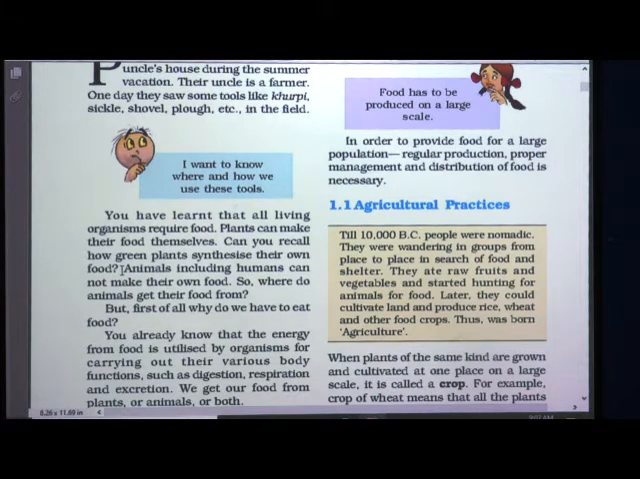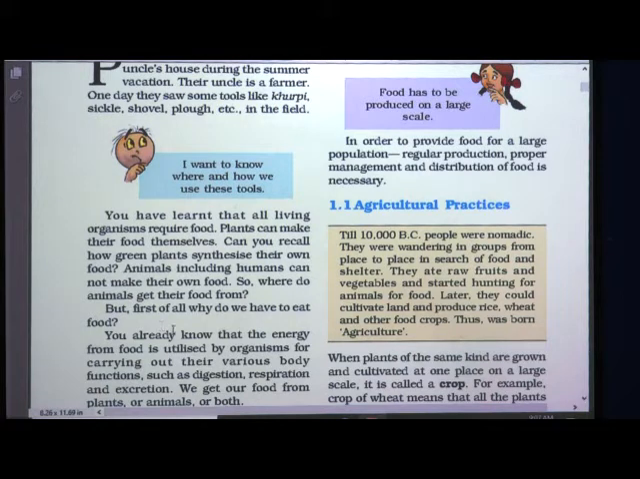Now these are about plants. But what about animals including us? Are we able to make our own food? No. We are dependent on plants to get food, isn't it? So animals including humans cannot make their own food. So where do animals get their food from? Animals get their food from plants and from other animals.